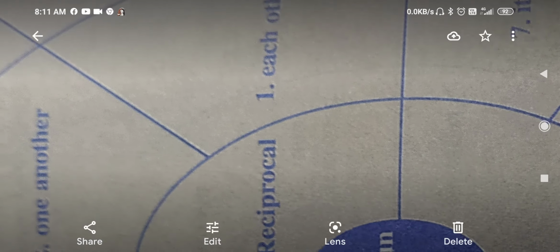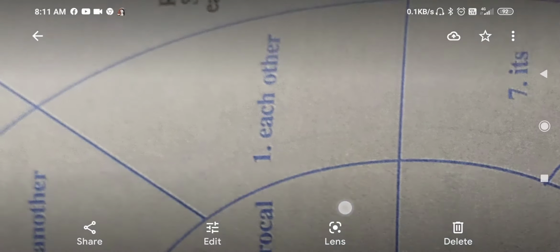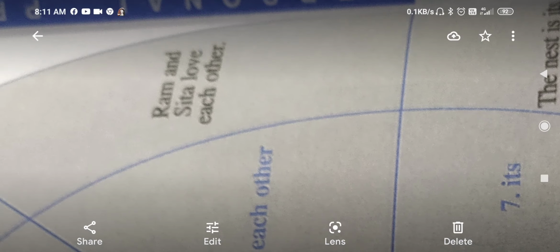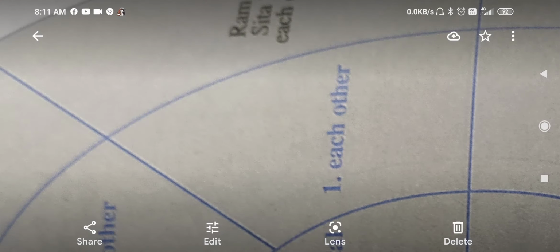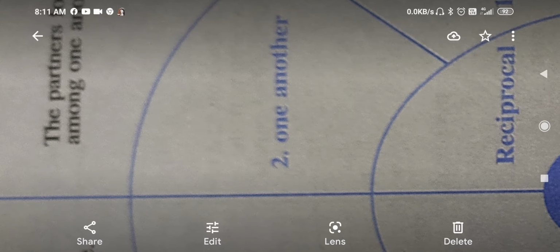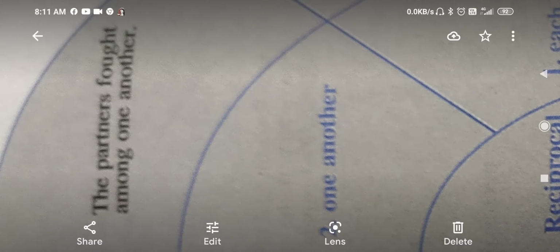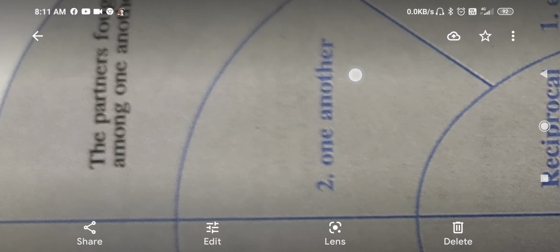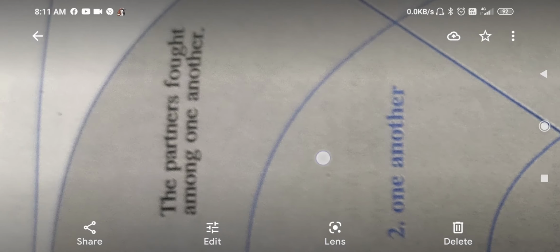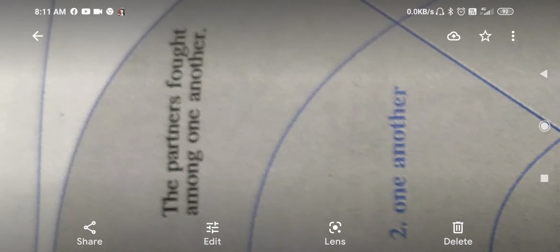In the same way, reciprocal pronouns, each other. For example, Ram and Sita love each other, that is, reciprocal. He loves her and she loves him. Give and take. One another. One another, that is, one for another. For example, the parents fought among one another, that is, they fought each other.